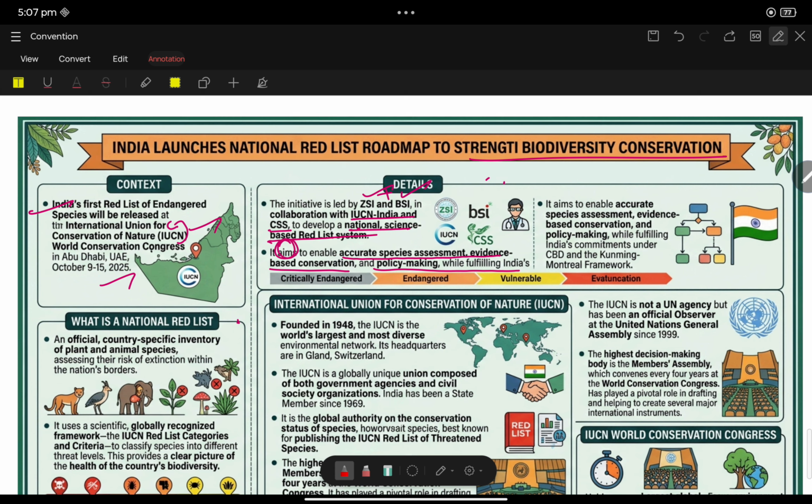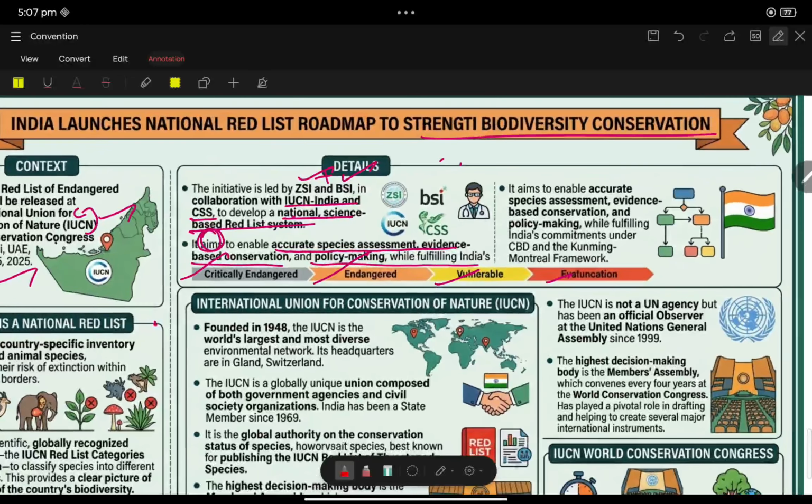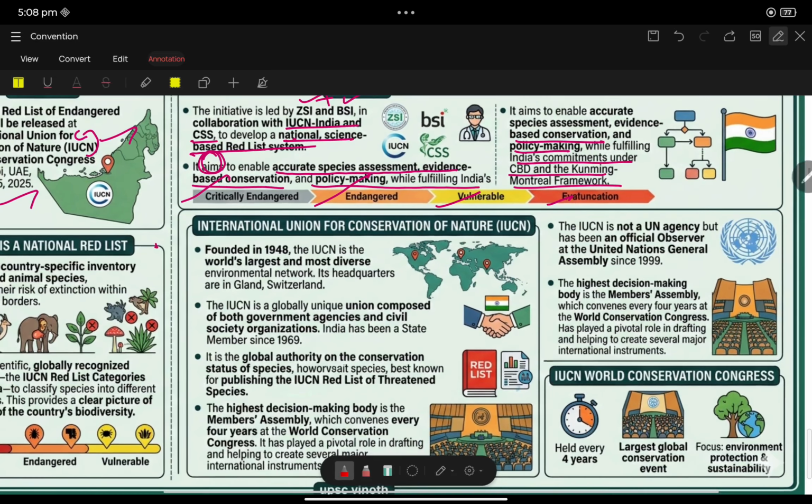Okay. Then see, it also has critically endangered and vulnerable evaluation. This list aims to enable accurate species assessment, evidence-based conservation, and policy making while fulfilling India's commitment under the CBD and the Kunming-Montreal Framework.